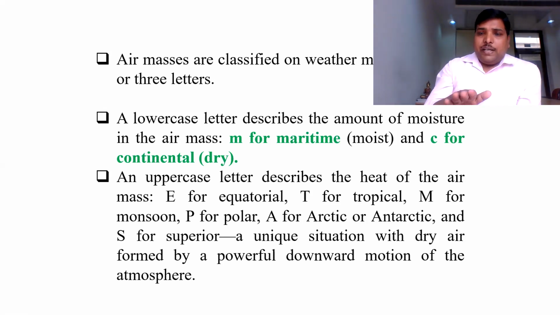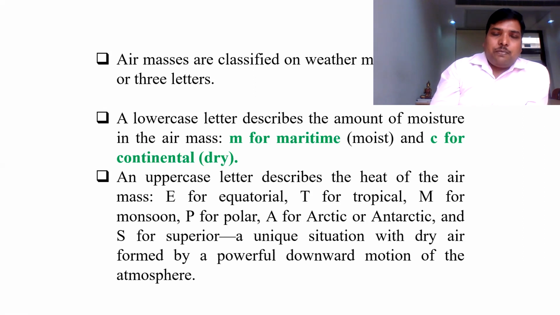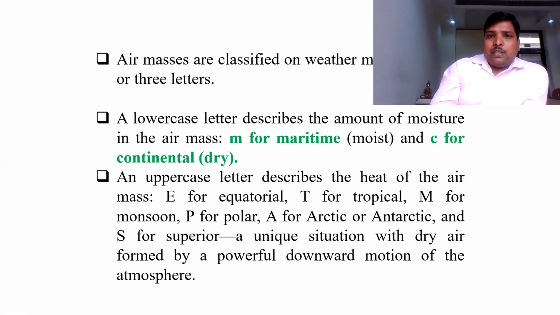Similarly, if a continental air mass is there, it will be represented by a small c, and it indicates dry. So two things are there in this point, moist and dry. On an air mass map, the lowercase letter indicates the amount of moisture. Similarly, let us see what uppercase describes.